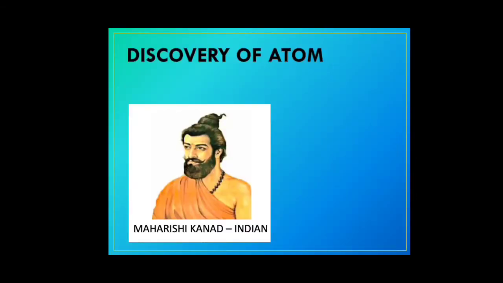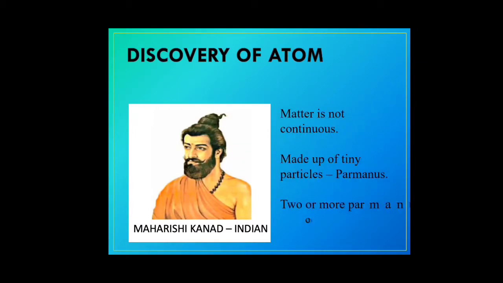The discovery of the atom was initiated in the 6th century by Maharishi Kannad, our very own Indian scientist and philosopher. According to him, matter is not continuous. Matter is made up of tiny particles called parmanus. Two or more parmanus combine to form bigger particles. So very early in the 6th century, somebody had done some work on the discovery of the smallest particle. That was called the atom. Parmanu in Sanskrit means atom.